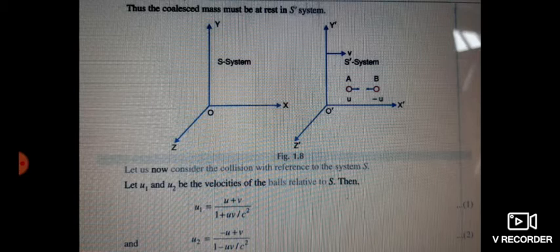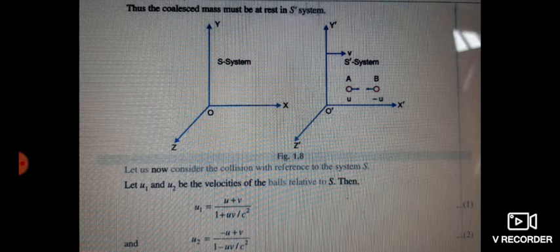Now let us consider the collision with reference to the system S. In that case, the velocities of ball A and B are different. Let u1 and u2 be the velocities of the balls relative to the S frame.